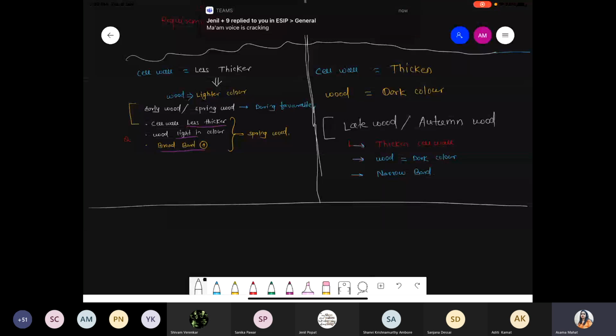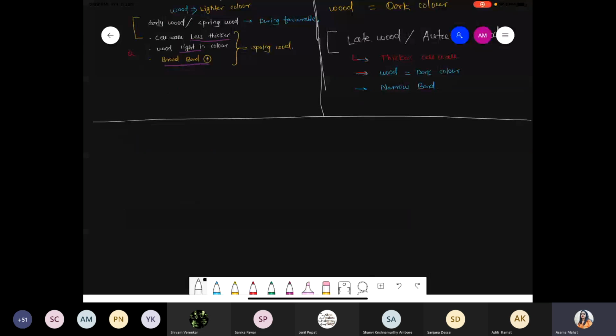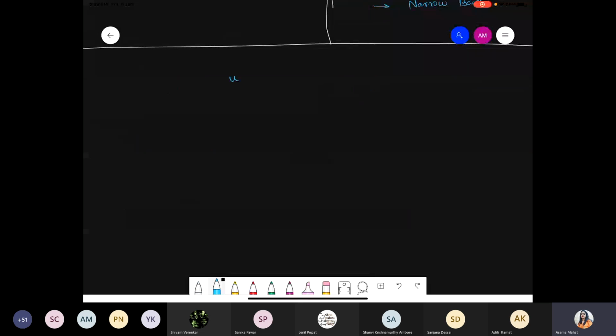Okay, so now just see, we are talking about what exactly is the meaning of annual ring. So this we have made clear. In the tropical zone, in the tropical area, there is no formation of annual rings because throughout the year, constant environmental conditions are present. But in the temperate region, there will be favorable conditions as well as unfavorable conditions, and these are responsible for annual ring formation. So what is the meaning of the annual ring? Simple. Now what happens within 1 year?